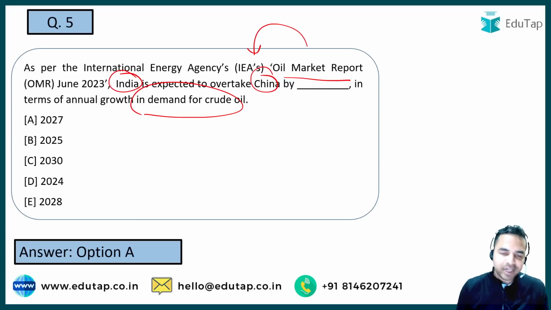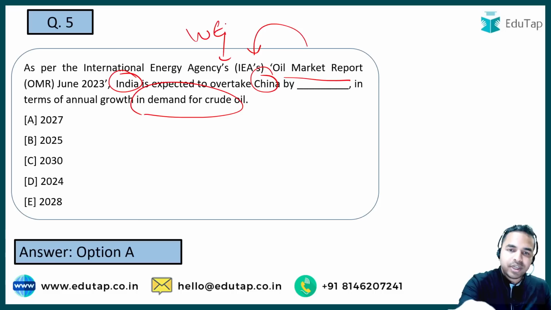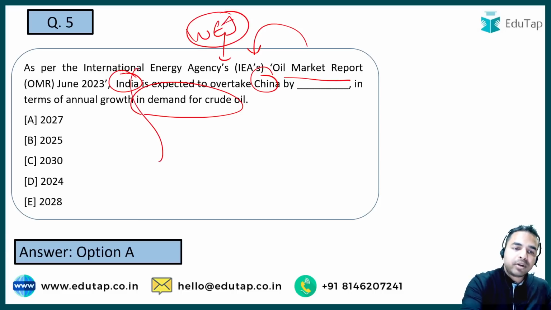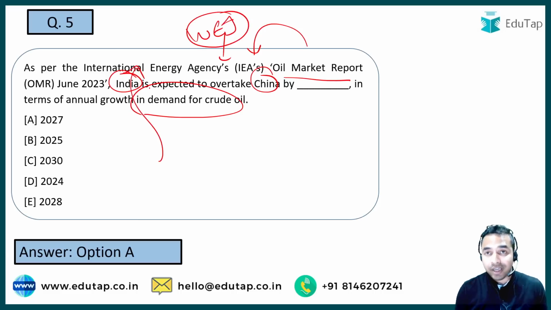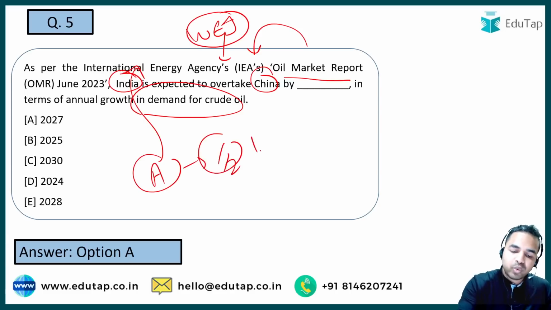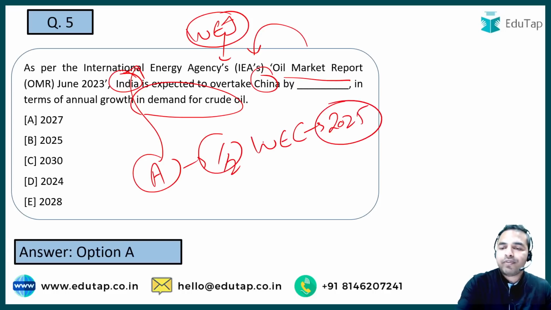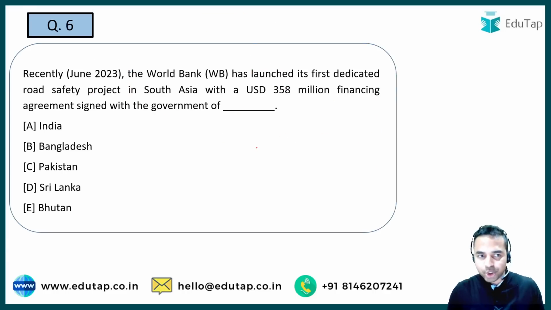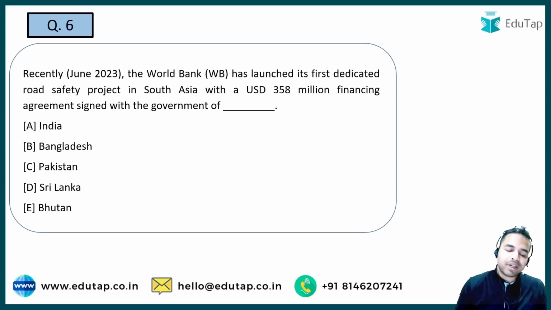So now apart from that, guys, when I talk about another important report of IEA, it is World Energy Investment Report which was being launched by IEA. And another important report by the IEA has basically identified that Asia will account half of the world's electricity consumption by which year? By 2025. Okay, so guys, these are the details you should remember from the exam point of view. बढ़ते हैं अपने अगले क्वेश्चन की तरफ.